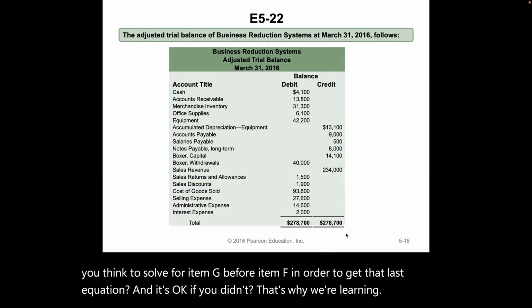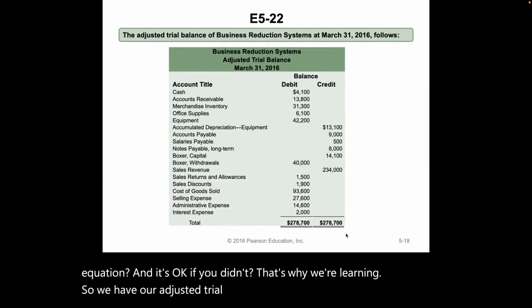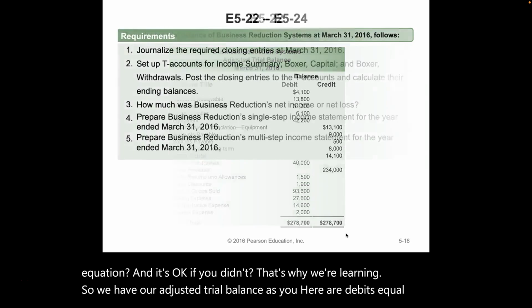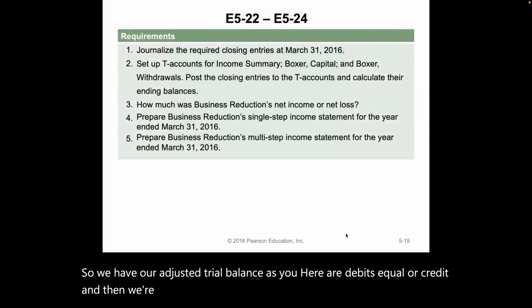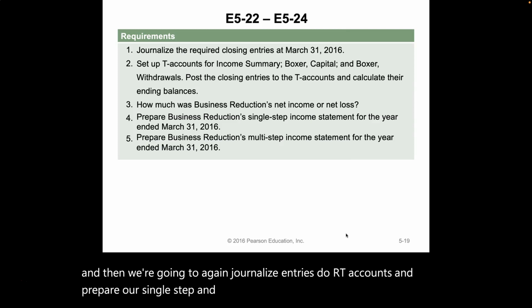So now we have our adjusted trial balance. As you see here, our debits equal our credits. And then we're going to, again, journalize entries, do our T accounts, and prepare our single step and multi-step income statement, which is also very similar to your assignment.